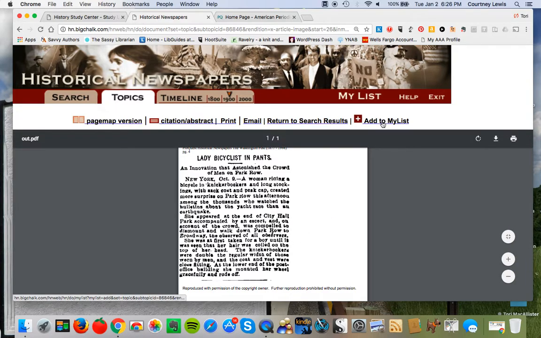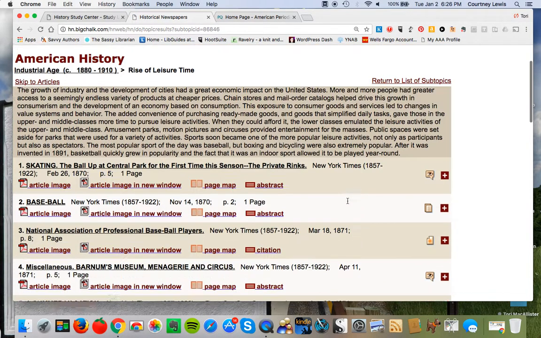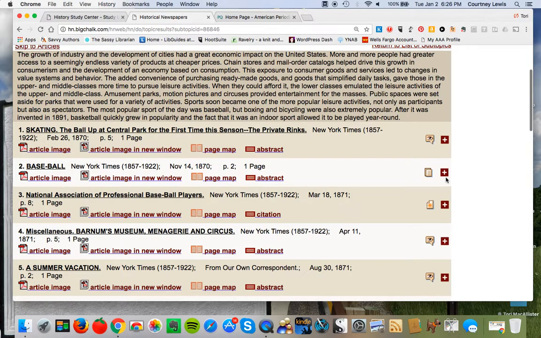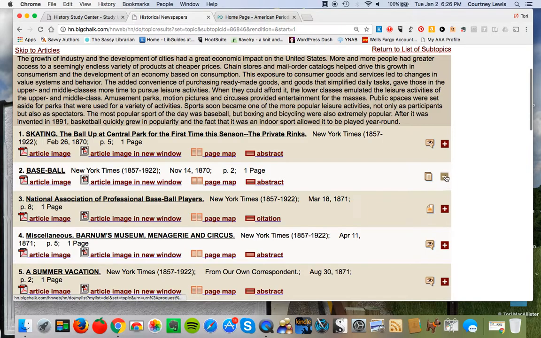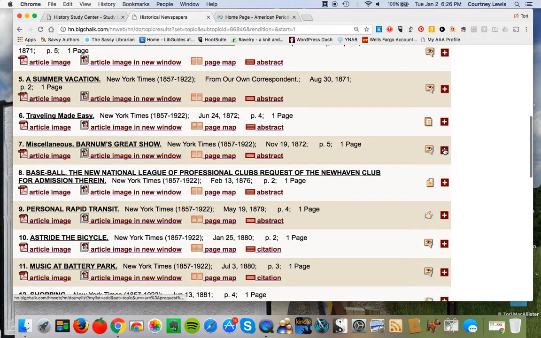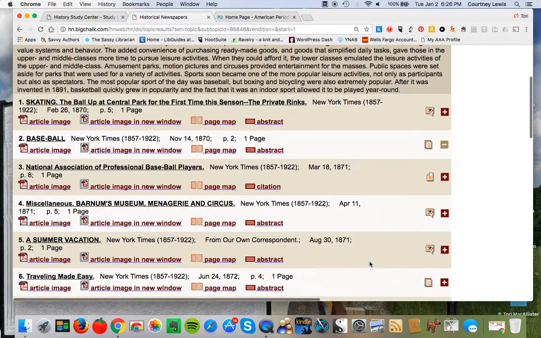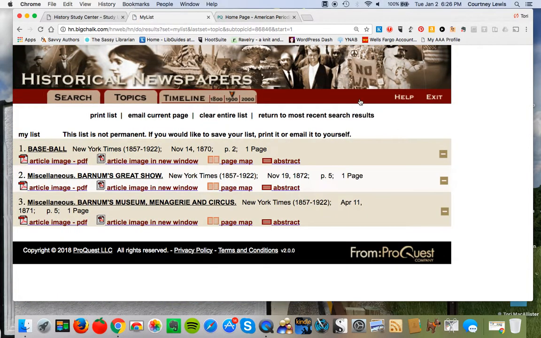Notice a couple of things up top. Do you see this add to my list with the plus button? If you go back to the search list, you can see it's beside each one of these. This is essentially like adding it to your shopping cart. Once you put something in there, you know it's there because of this. I could just put in whichever articles I thought were key to what I wanted to read more about. And once they're there, you can go up to my list, and this is essentially the cart where everything is being held for you. I want to say that you can get up to 25 articles at a time.